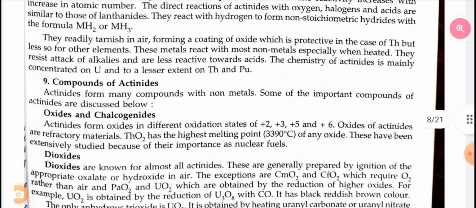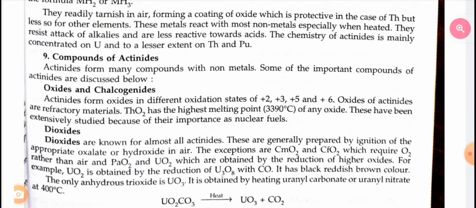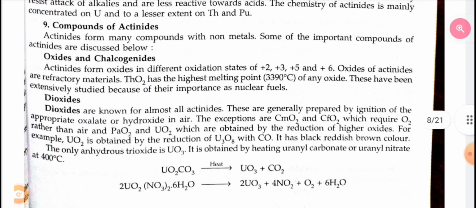Compounds of actinides. Actinides form many compounds with known metals. Some of the important compounds of actinides are discussed below. Oxides and chalcogenides. Actinides form oxides in different oxidation states of +2, +3, +5 and +6. Oxides of actinides are refractory materials. Thorium oxide has the highest melting point, 3390 degrees Celsius, of any oxide. These have been extensively studied because of their importance as nuclear fuels.